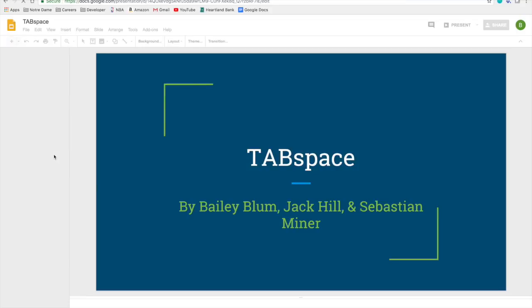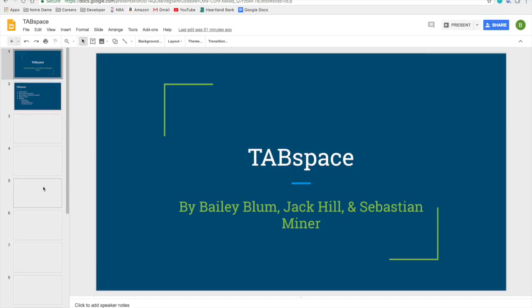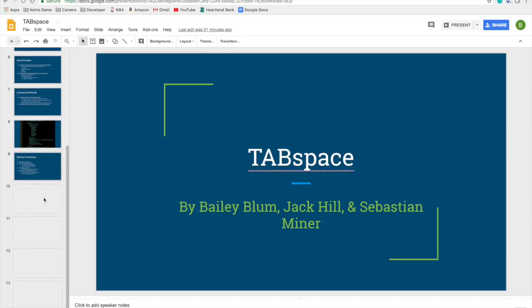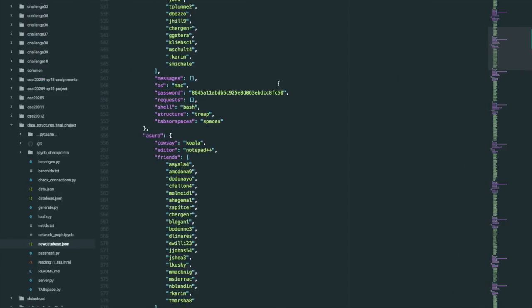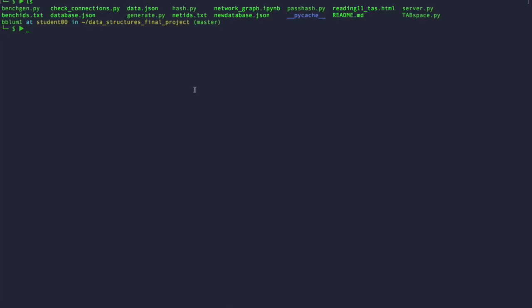If we go to TABspace, you can see our benchmarking times are right here. So those are the times that it took based on a certain number of users to generate the adjacency list, the friendship edges, and the generation of the graph. So you can see, obviously, as the users went up, the times also increased pretty drastically to generate the friendship edges and then also the graph itself. So yeah, that is TABspace.